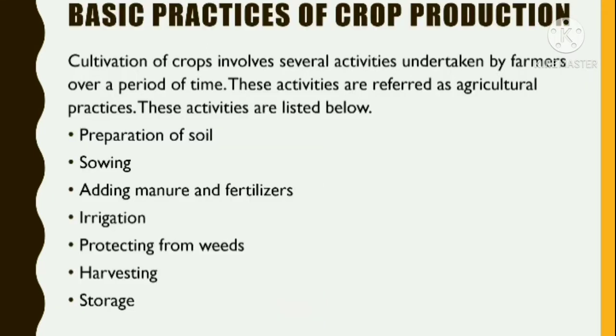Basic practices of crop production. Cultivation of crops involves several activities undertaken by farmers over a period of time. These activities are referred to as agricultural practices. These activities are listed below. Preparation of soil, then sowing of seeds, then adding manures and fertilizers, then irrigation, which means watering the crops, then protecting from weeds, then harvesting, and then comes storage.